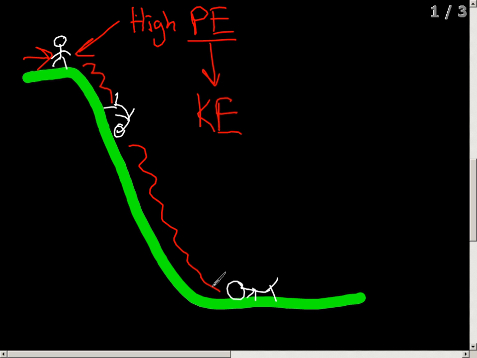Well, now you're laying on the ground again. All this kinetic energy has been converted back into potential energy at the bottom of the hill. That's how the conversions of energy work.